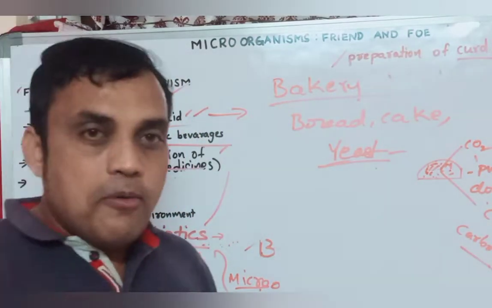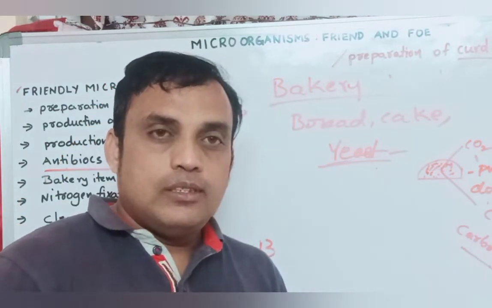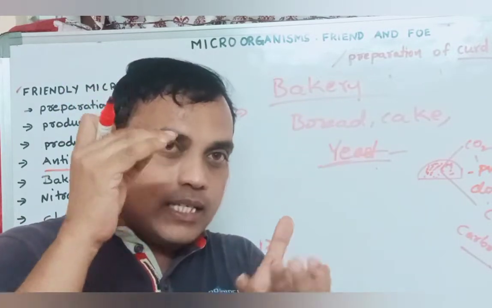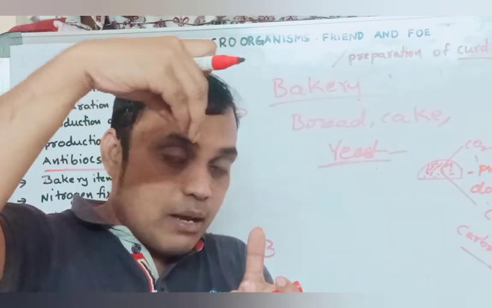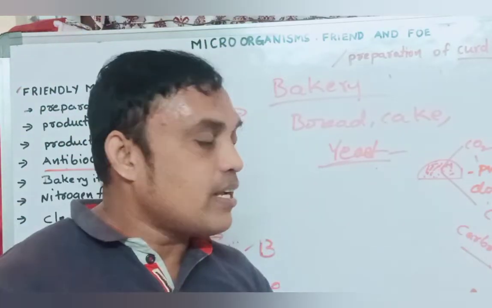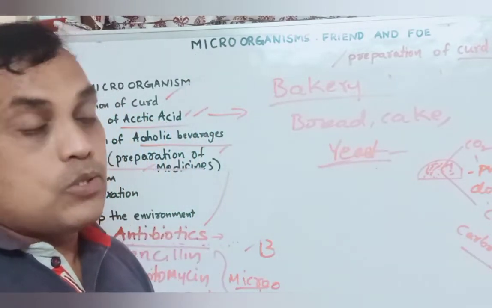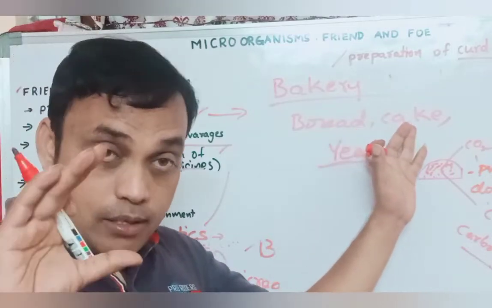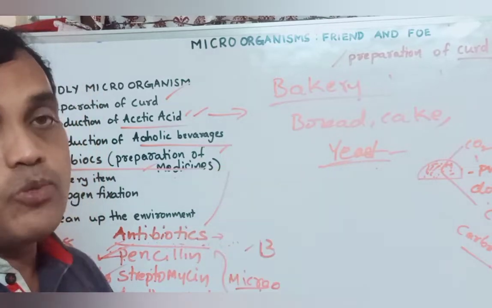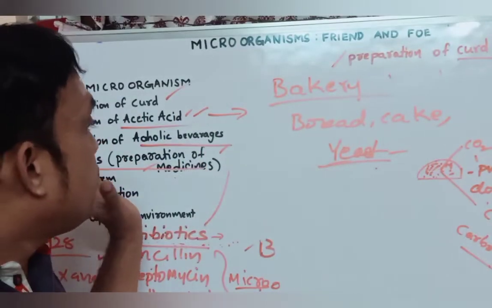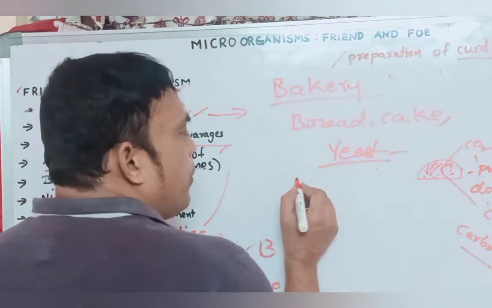Very, very important. Why is bread very soft? Why is bread very puffy? Between the molecules, between the particles in the middle of the bread, we observe some gaps. Air is trapped in those gaps. What is that air? Carbon dioxide, released by yeast cells. So the preparation of bread and cake is also very soft. Okay, for preparation of so many bakery items, we are using what? Especially the microorganism, yeast.